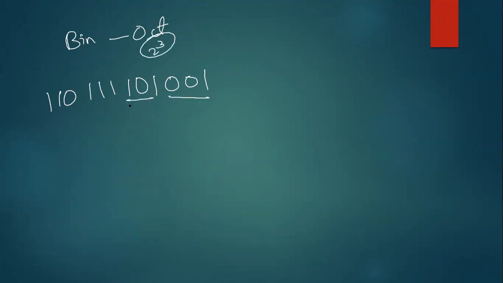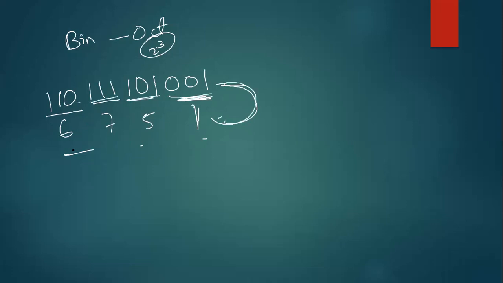If it is octal to binary, you write 3 binary digits for each number. If it is binary to octal, make groups of 3 and write the equivalent number. 110 means 6, 111 means 7, 101 means 5, 001 means 1. So your answer will be 6751. Octal to binary means for each number write 3 binary digits. Binary to octal means make groups of 3 and write the equivalent octal number. That's it.